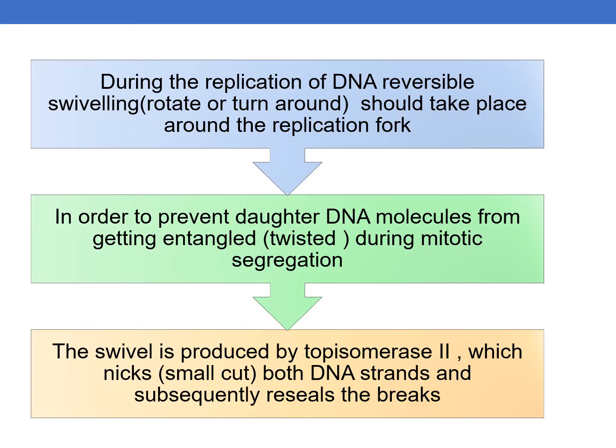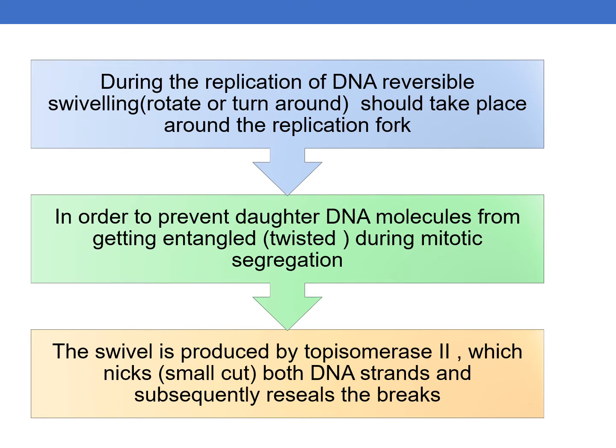Coming to the mechanism, during the replication of DNA, reversible swirling, that is, rotation, should take place around the replication fork.